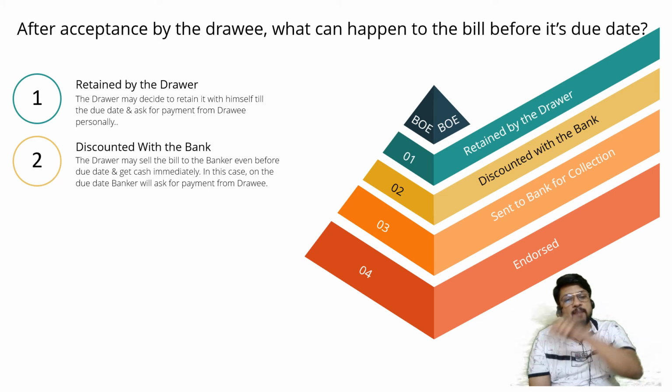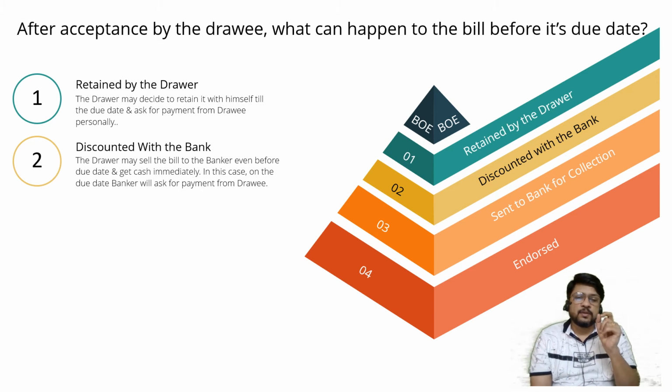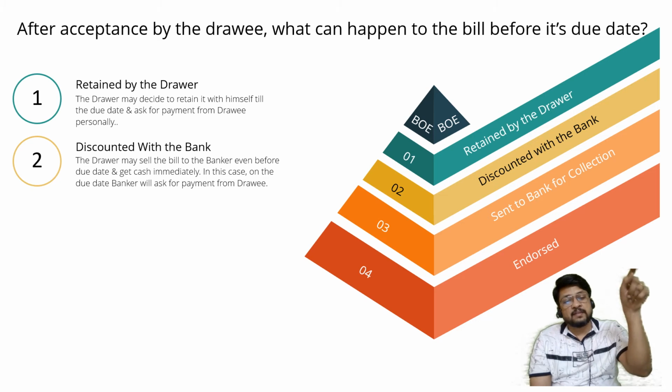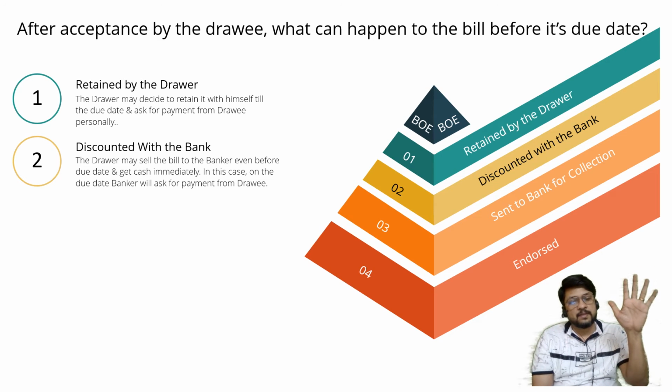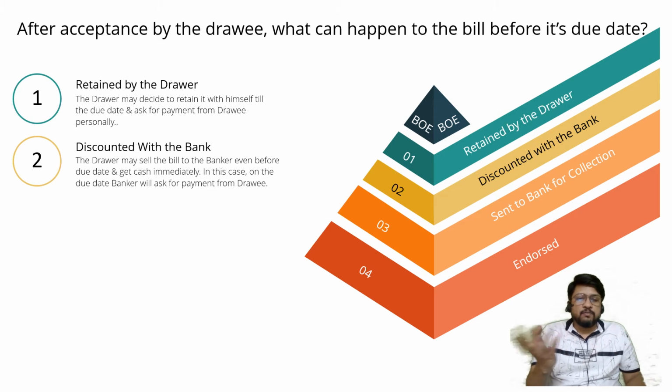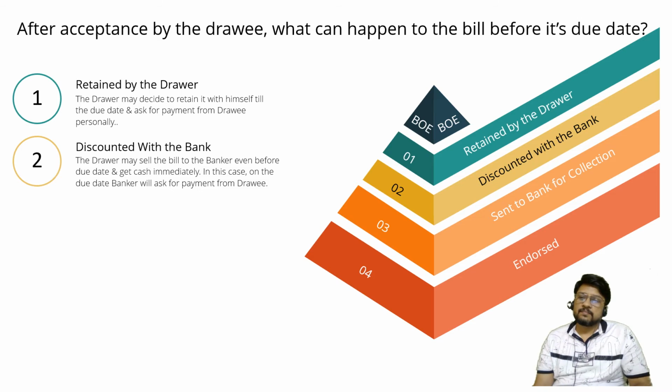After 4 months, bank will go to the drawee and bank will demand 10,000. Now in this situation, you can understand that I got 10,000 after the completion of first month itself. Drawee paid 10,000 after the completion of all 5 months. So in between 4 months, the money was used by me by taking it from the bank. Bank gave me 10,000, bank got 10,000.